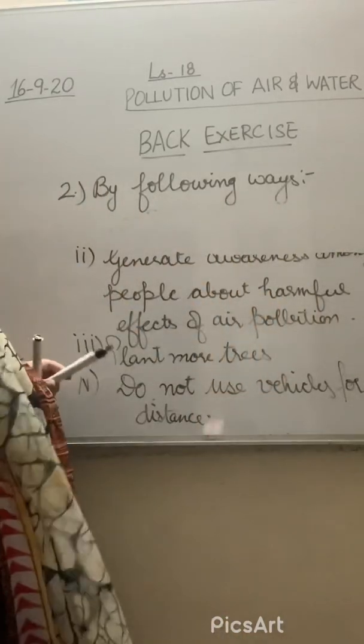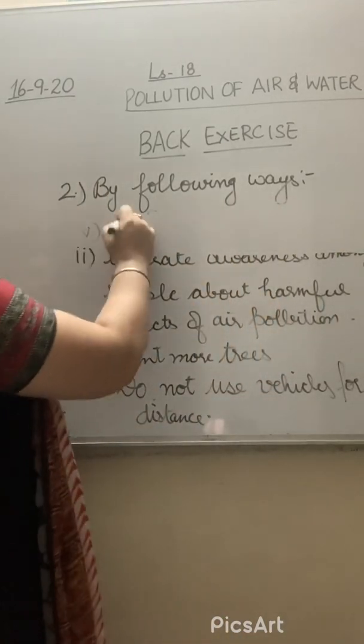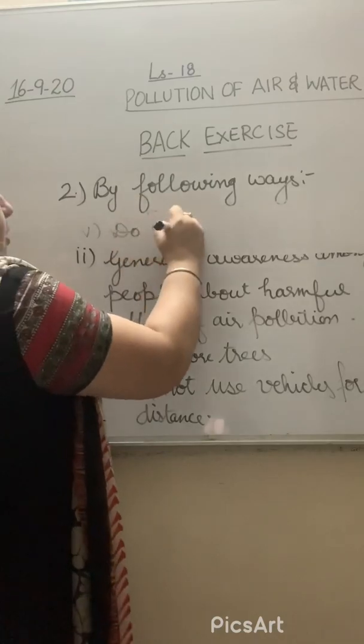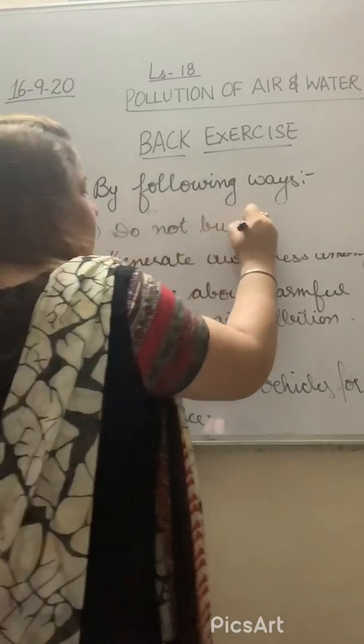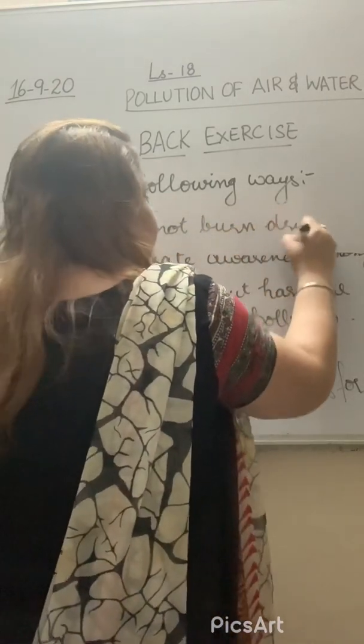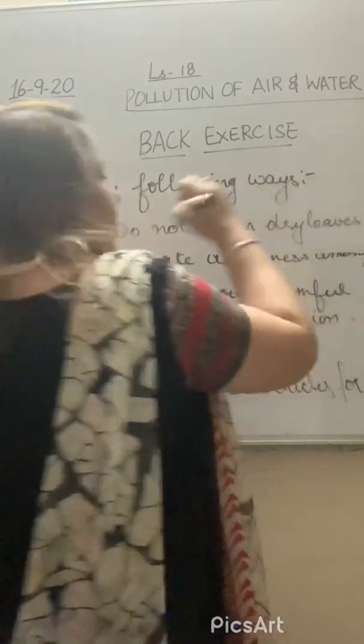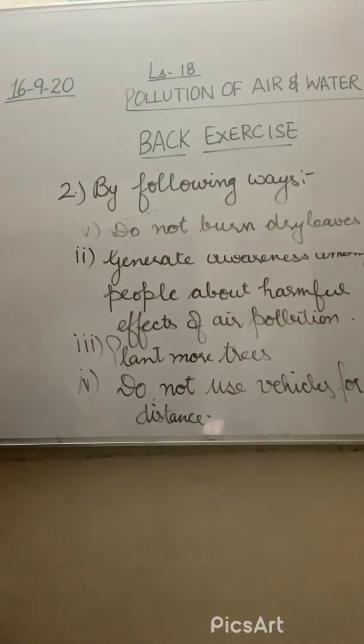We can write another point. Do not burn leaves, dry leaves. Instead of burning, we have to make compost from them. Another thing we can write, do not burn plastic also.